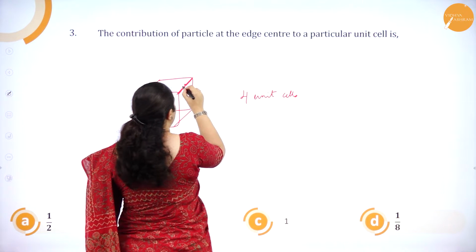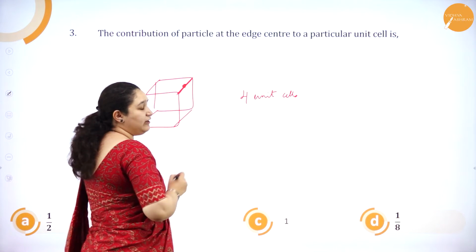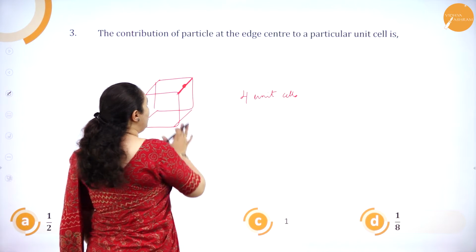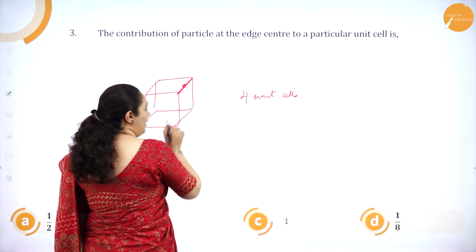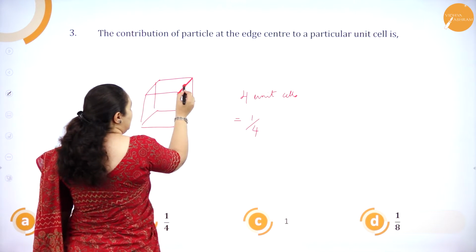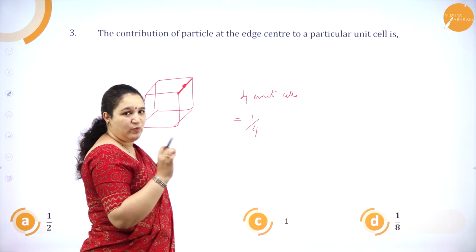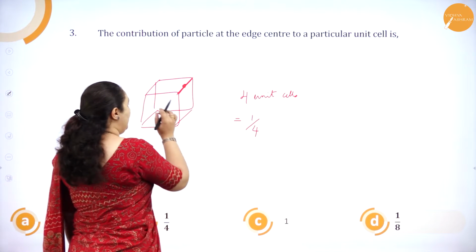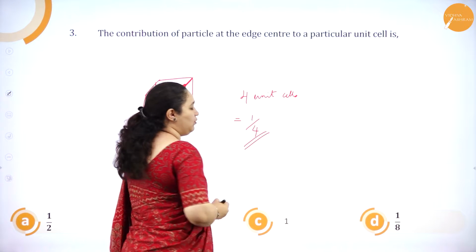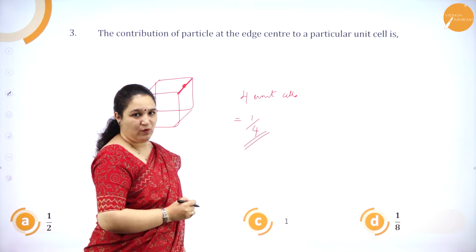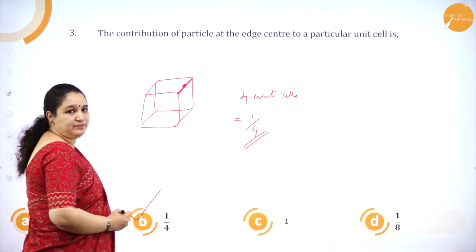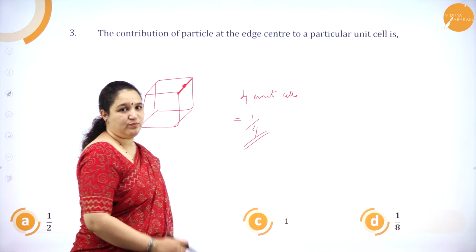So if there is a particle in the center of the edge, it will be shared by 4 unit cells, and the contribution of this particle to 1 unit cell is equal to 1 by 4. That means this one particle will give its contribution for every unit cell, that is 1 by 4. Okay. So answer is option D, 1 by 4.